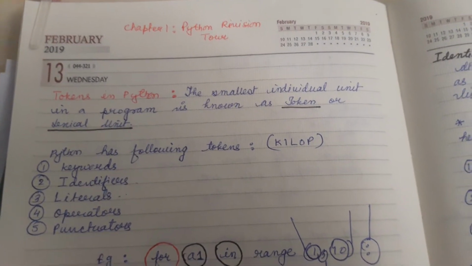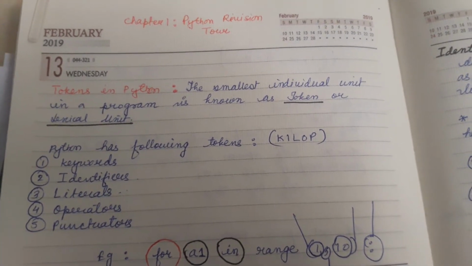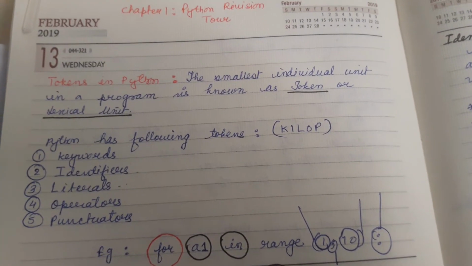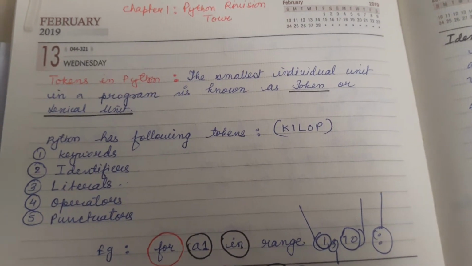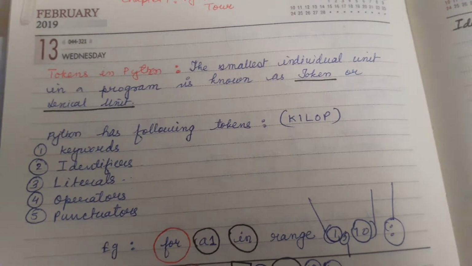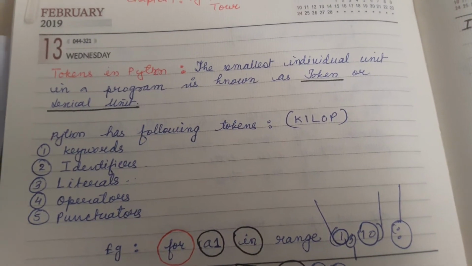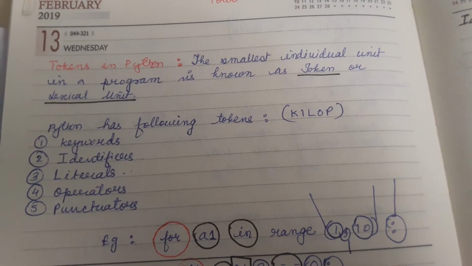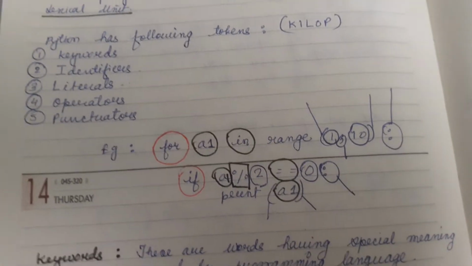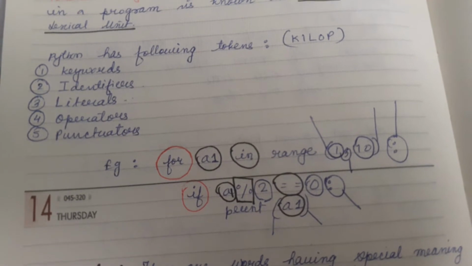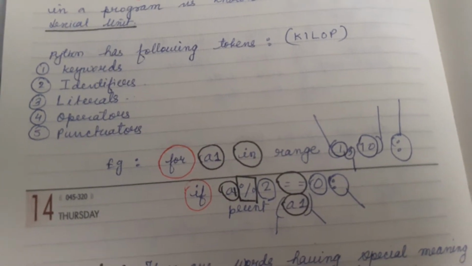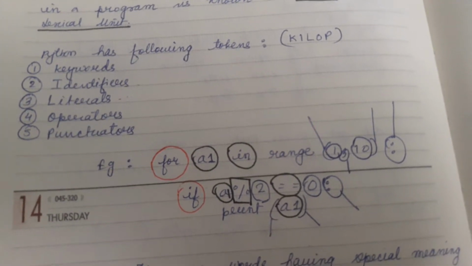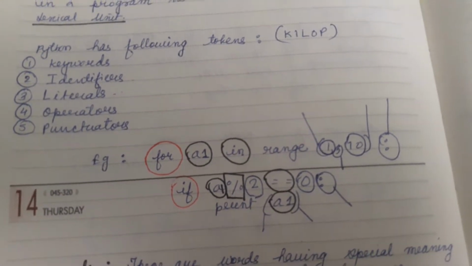Good morning, children. Now, continuing with chapter 1, Python Revision 2, we were talking about tokens in Python, where we learned what tokens are and the types of tokens. For that, we learned that KEYLOP is the short word to remember keywords, identifiers, literals, operators, and punctuators. Therein, we also saw the for loop along with the if, where we saw the examples of keywords, identifiers, literals, operators, and punctuators. I hope you understand that.